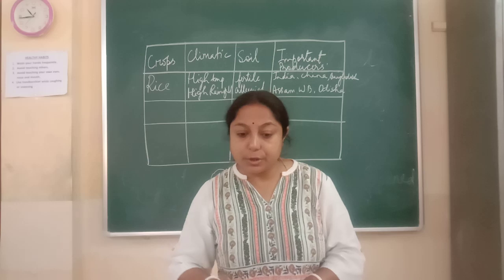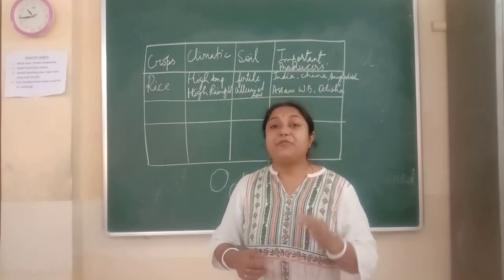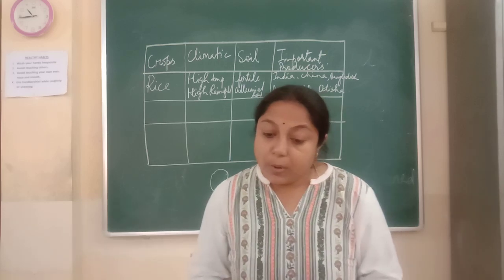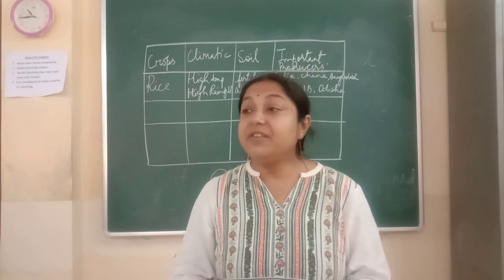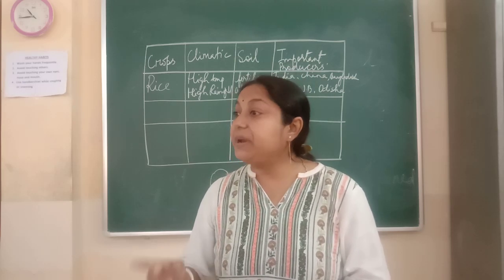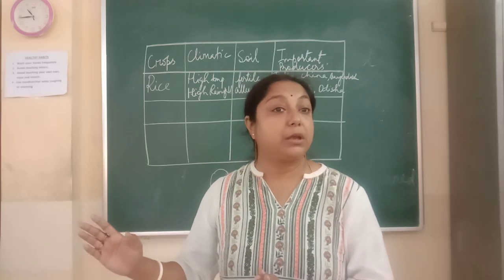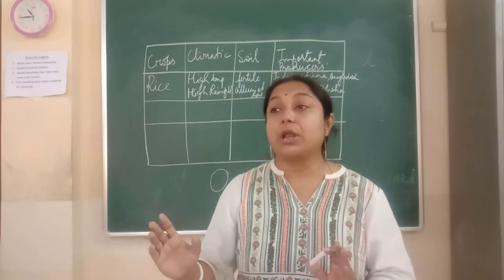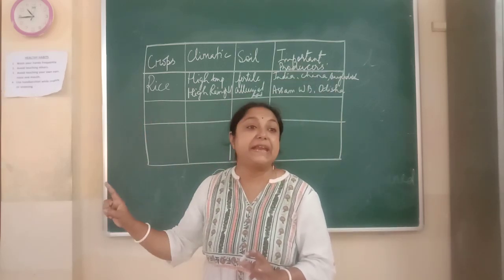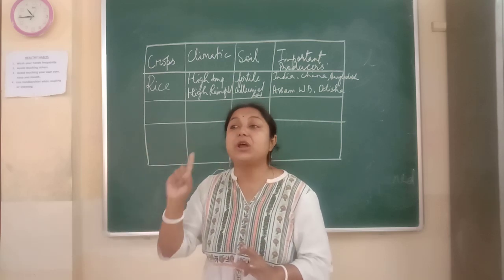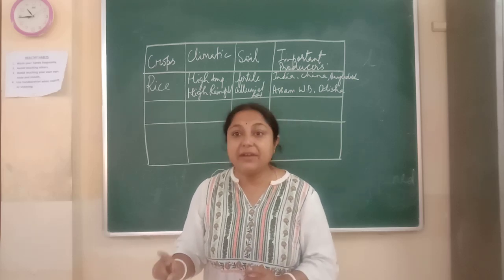Two more topics. Then jute, another fiber crop. Jute was also known as the golden fiber. As you all know, jute is also known as golden fiber. Now jute also needs high temperature and high rainfall. Jute needs a fertile alluvial soil. Two important countries that grow jute are Bangladesh and India. And in India, West Bengal is the largest producer of jute. West Bengal and Assam also you can write.